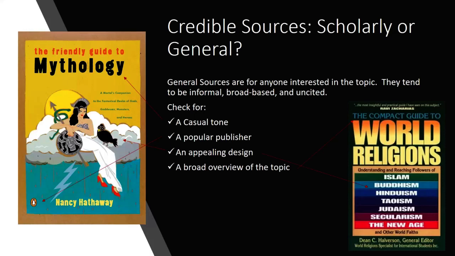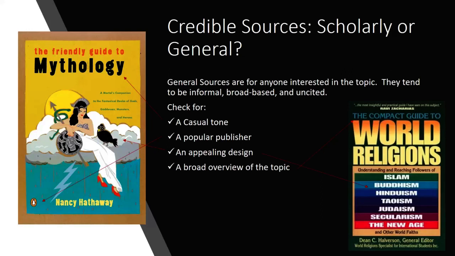If you look at the two examples on your screen, you'll see all of these things checked off. For example, in the Friendly Guide to Mythology, we have a very casual tone as it's described as a mortal's companion to the fantastical realms of gods, goddesses, monsters, and heroes. We have cute little graphics, bright colors to attract the eye, and of course you can see the little publisher icon, Penguin, over in the corner. It's also giving you all of mythology from throughout the world in a single book.